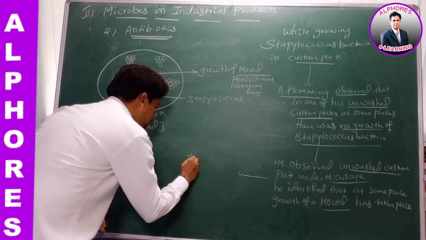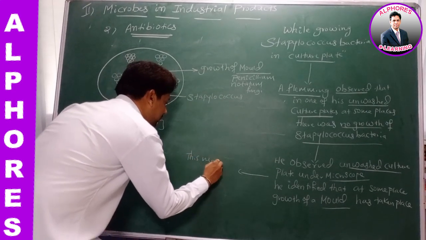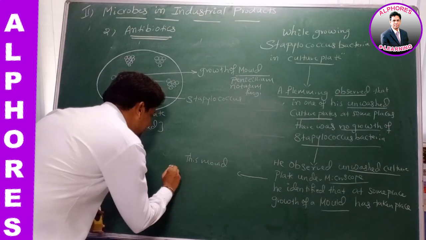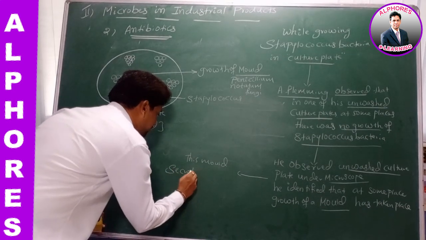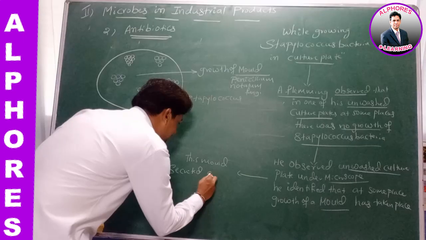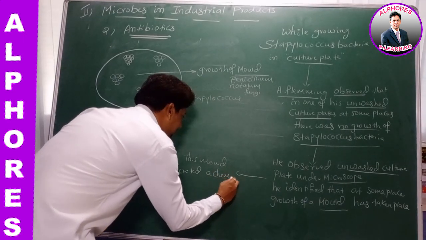This mold secreted a chemical. Who secreted a chemical?